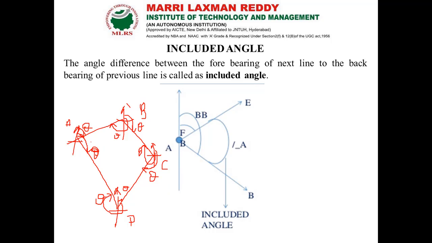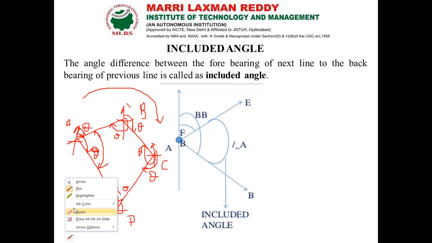So here the closed traverse is running in a clockwise direction, which means A, B, C, D and A. So for a closed traverse running in a clockwise direction, our included angle is the forebearing of the next line and the back bearing of the previous line.